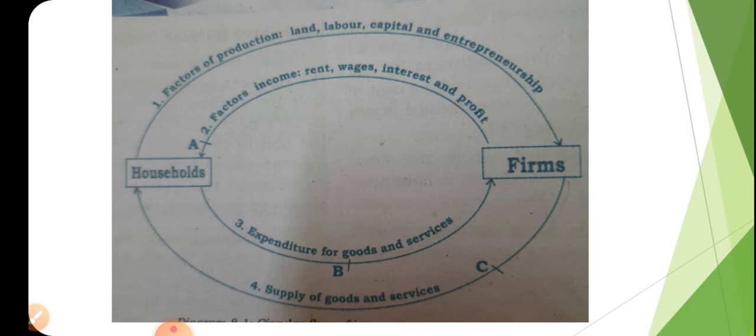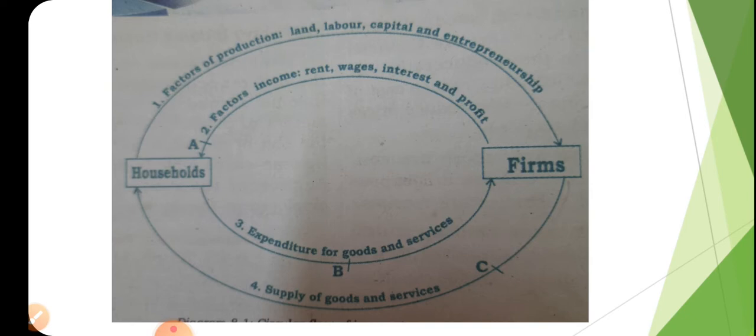So the main activities of the household, we already studied that there are two sectors, household sector and firms. The main activity of the household is the supply of factors of production. What does the household sell? That is factors of production like land, labor, capital and entrepreneur. The household sector gives the factors of production they own to the firms. This is the first flow, that is from household to the firm.